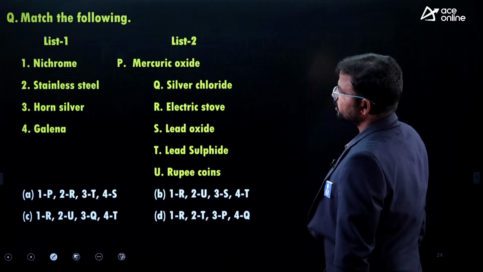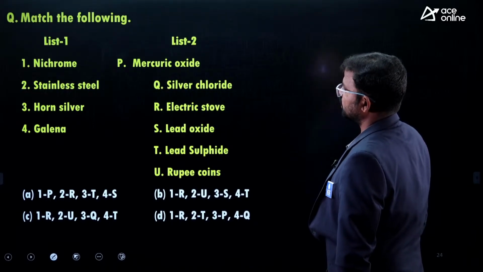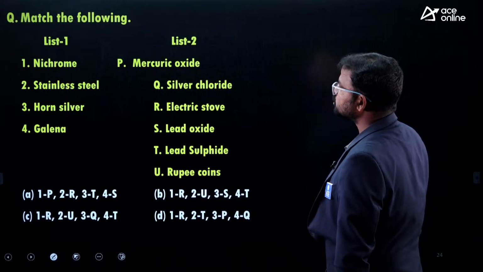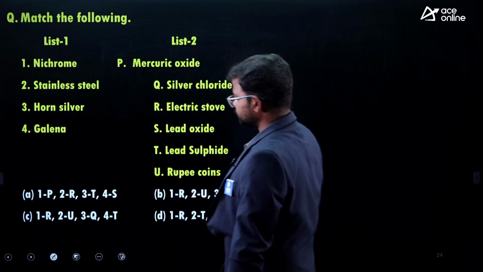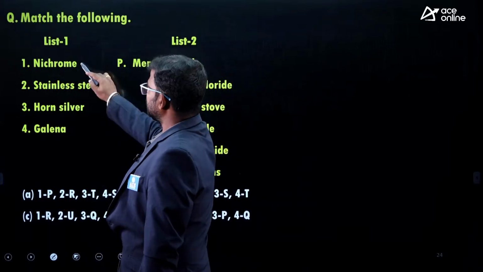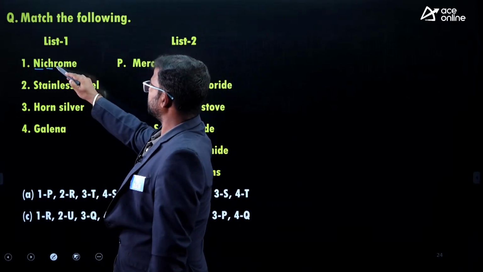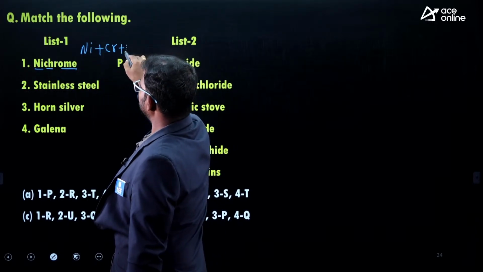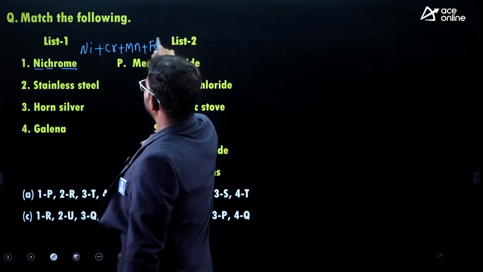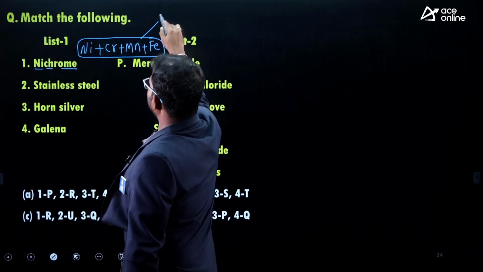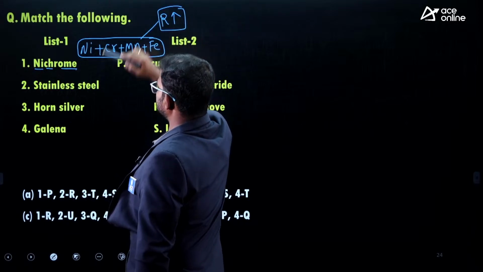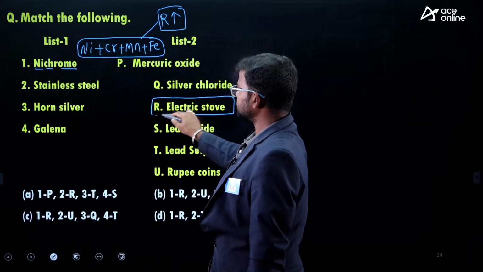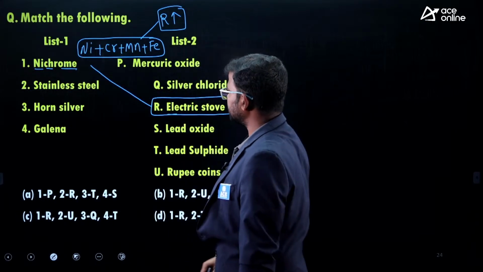Right. So here is the next one. Here they mainly asked about alloys, and at the same time some of the ores. So nichrome. Nichrome means nickel, chromium, manganese, and iron. This is considered nichrome. It has high resistance. Mostly by using these derivatives we can make electric stoves, water heaters, boilers like that. So that's why here it is the correct one.